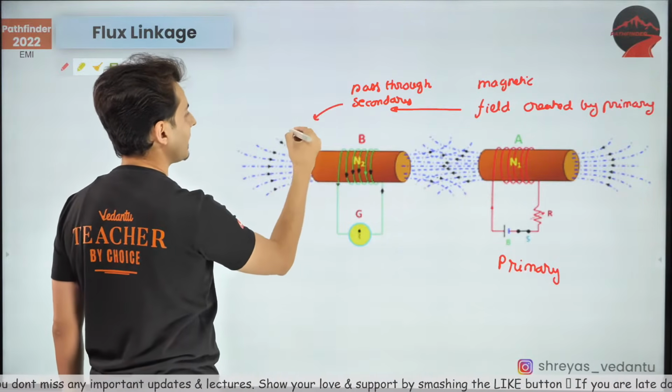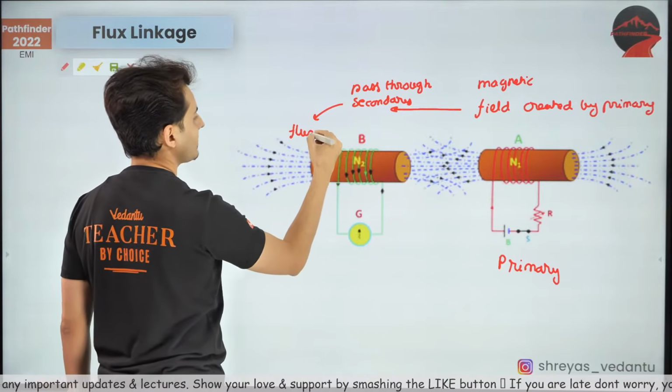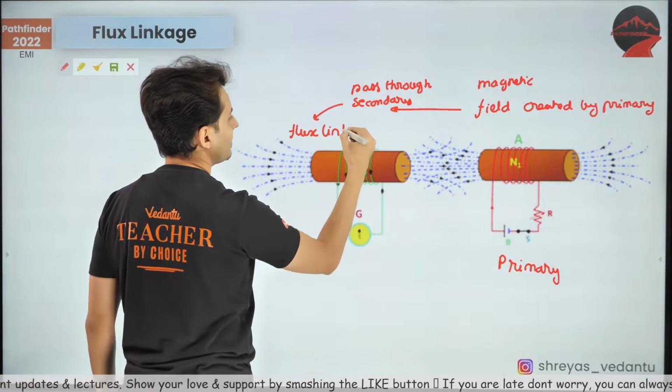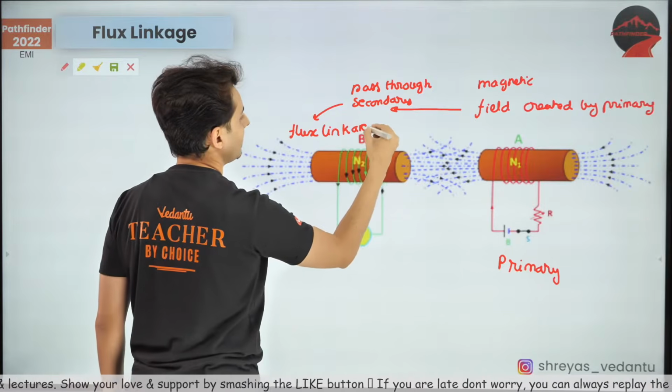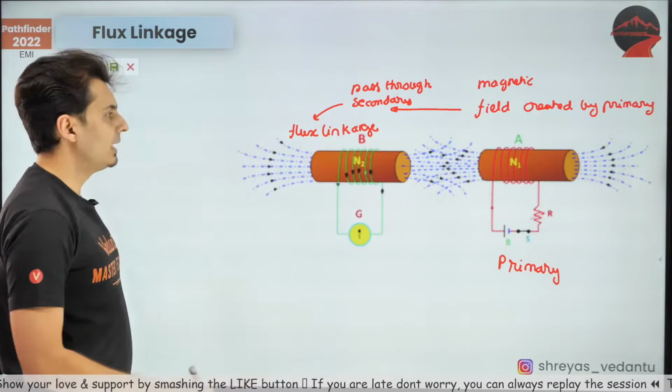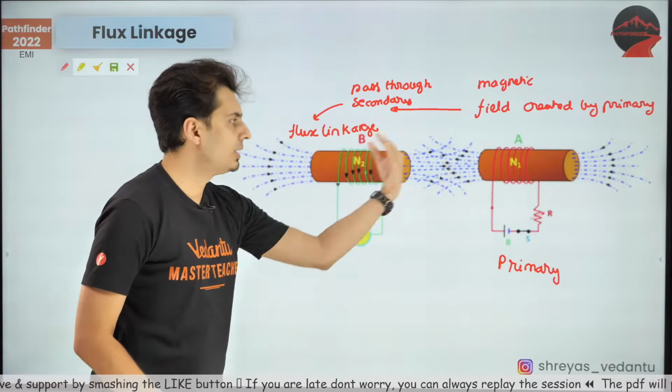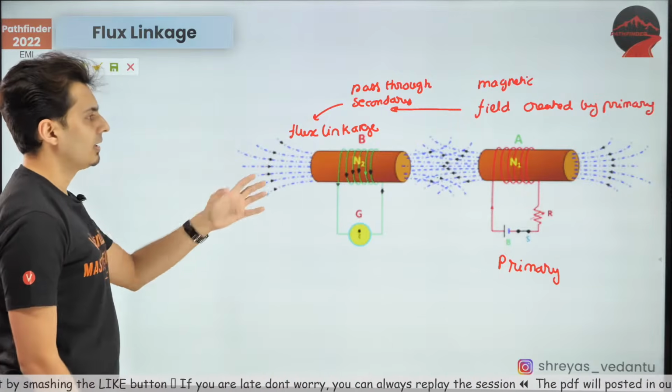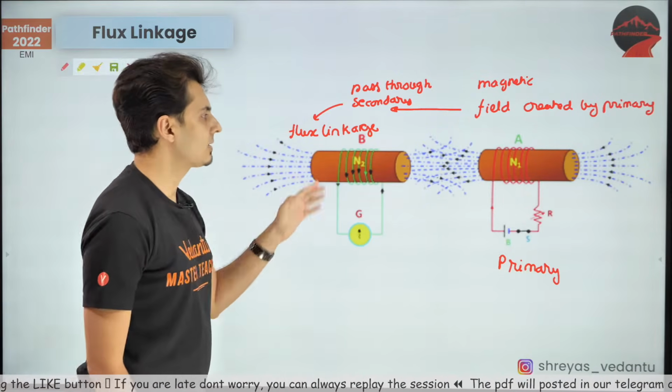And this will create your flux linkage. This is flux linkage, but in this case it is mutual induction's flux linkage because there are two different coils. It's not self flux, it's mutual flux.